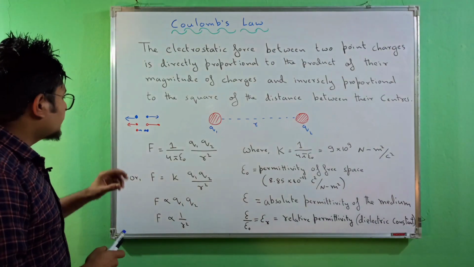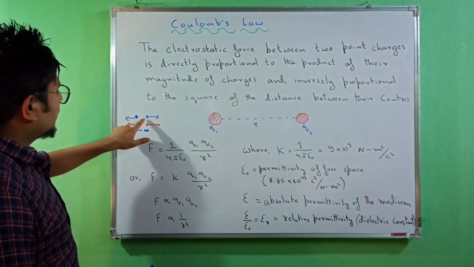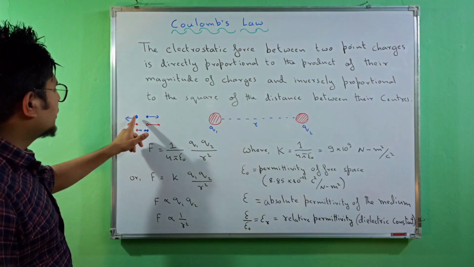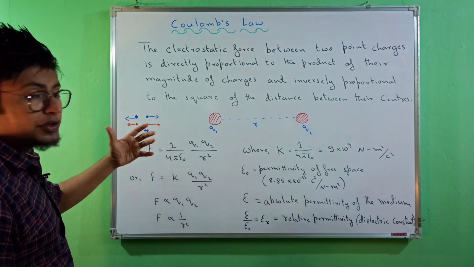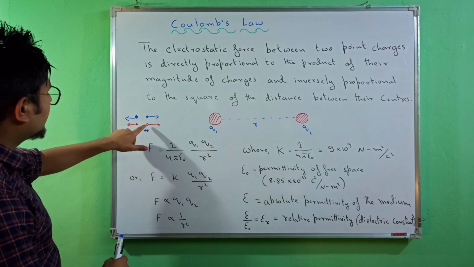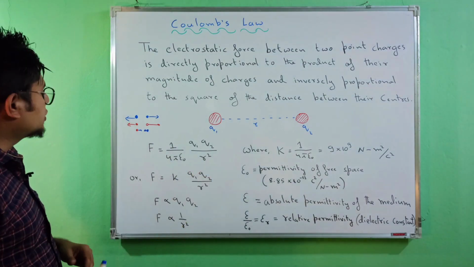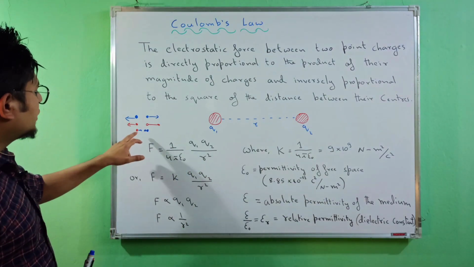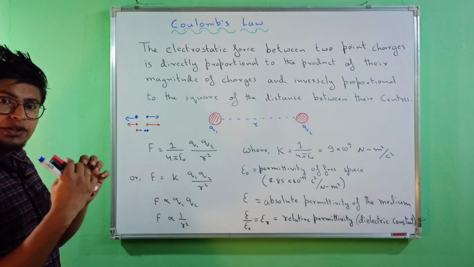Now in this case this is repulsion. These two charges are pushing away from each other, and these two are again pushing away from each other, and these two unlike charges are pulling each other close.